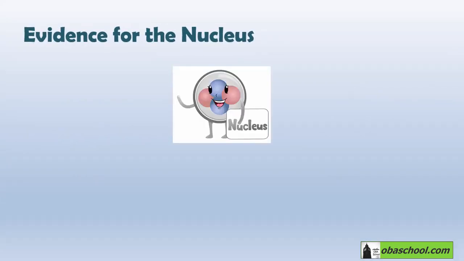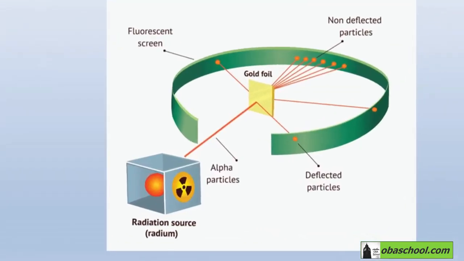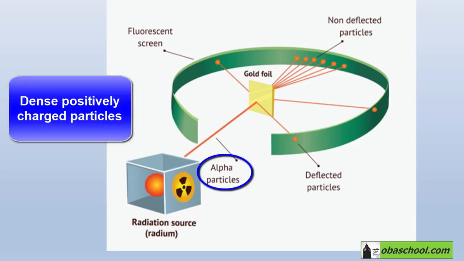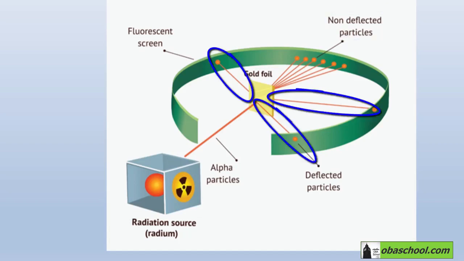After the evidence for the electron came the evidence for the nucleus. So the next breakthrough in understanding the atom came about 10 years later, when Geiger and Marsden were doing an experiment with radioactive particles. They were actually firing alpha particles, which are dense positively charged particles, at the thinnest piece of gold foil they could make. Those particles were expected, according to previous models, to pass straight through the gold atoms with their diffuse cloud of positive charge. However, the results shocked them. As you can see, we have here some deflected particles.